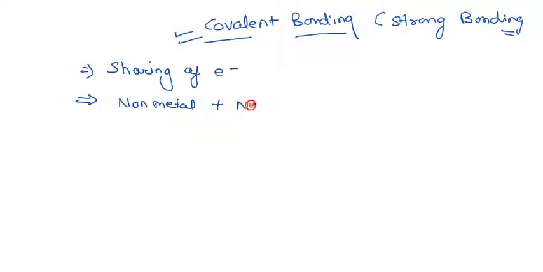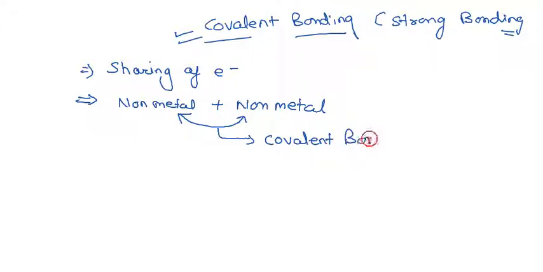So in covalent bonding, one non-metal shares its electron with another non-metal, allowing an interaction between each other which is called a covalent bond. There is no formation of any kind of charge.